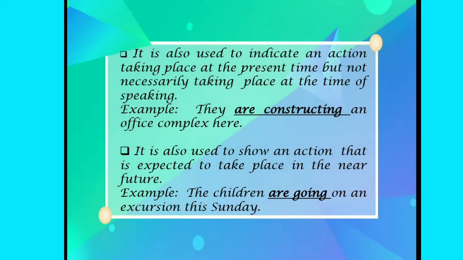It is also used to indicate an action taking place at the present time but not necessarily taking place at the time of speaking. For example, they are constructing an office complex here.